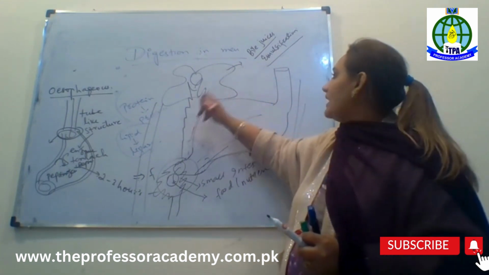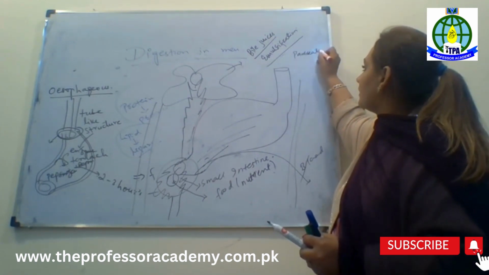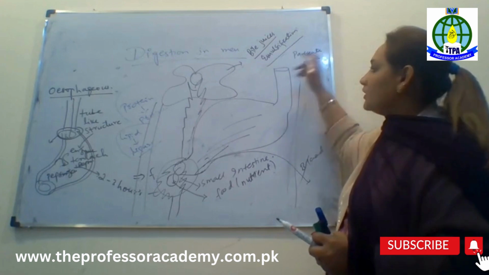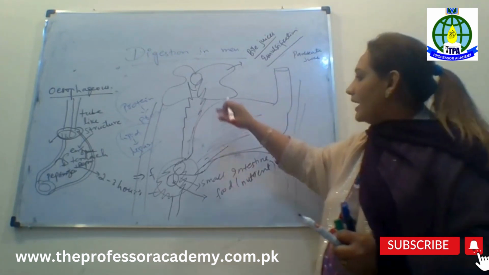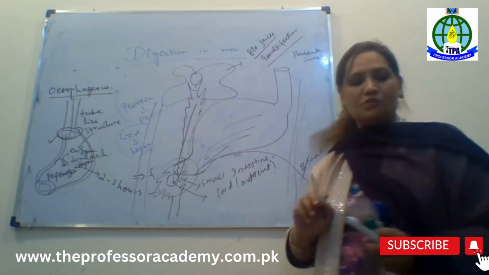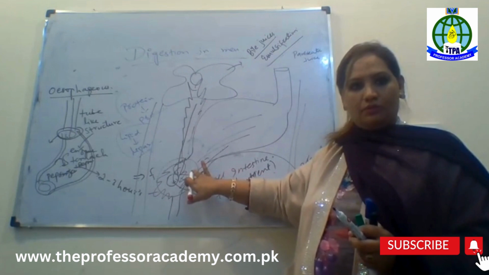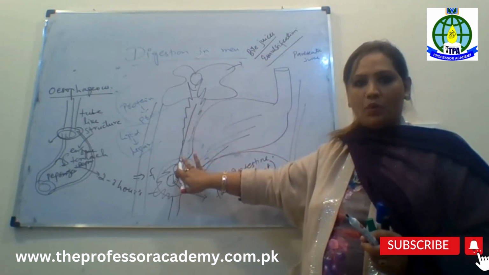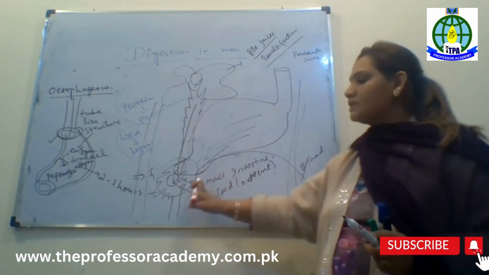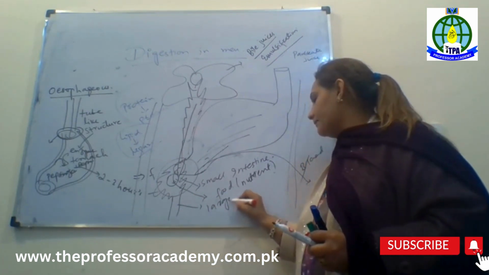Now, the pancreas is going to release pancreatic juices. And the liver is going to produce bile salts. And after this tube, they are going to fall directly into the small intestine, because the food is here now. In the presence of these enzymes, they work and they diffuse. And the waste material is now moving towards the large intestine.